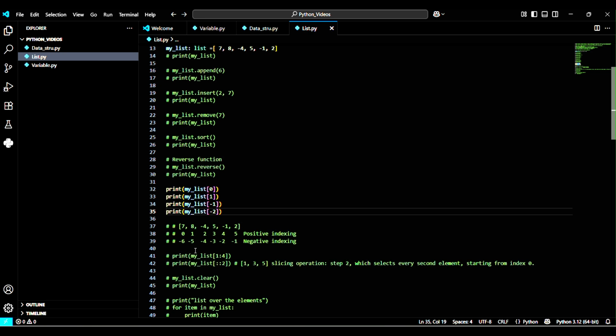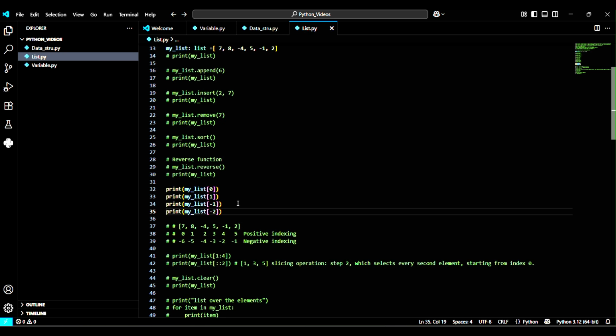When we use slicing, the syntax is like this: print within parentheses my score bar list, and within square brackets 1 colon 4. Here 1 is the starting index from where we want to get the slice, and 4 is the end index, that means n minus 1.